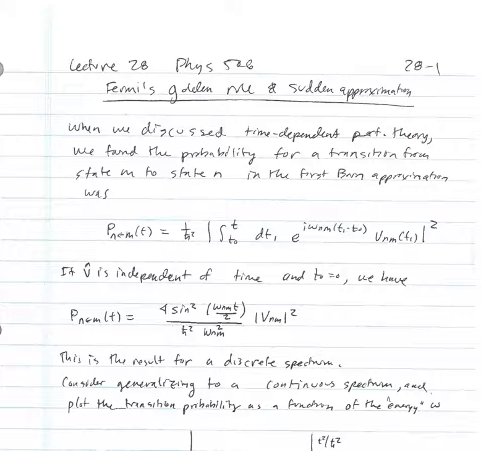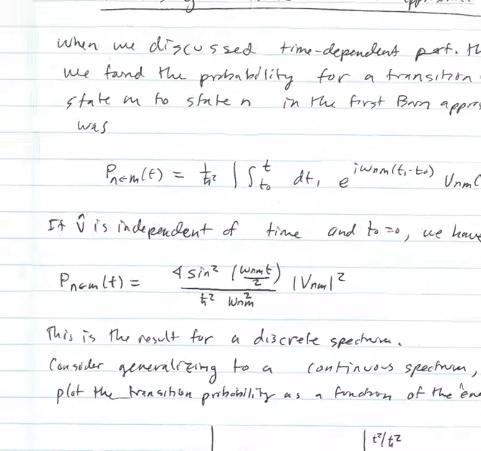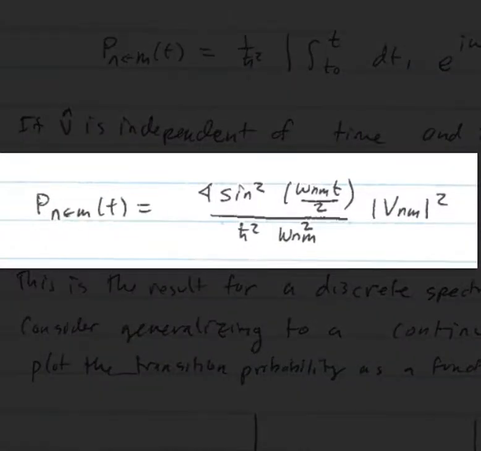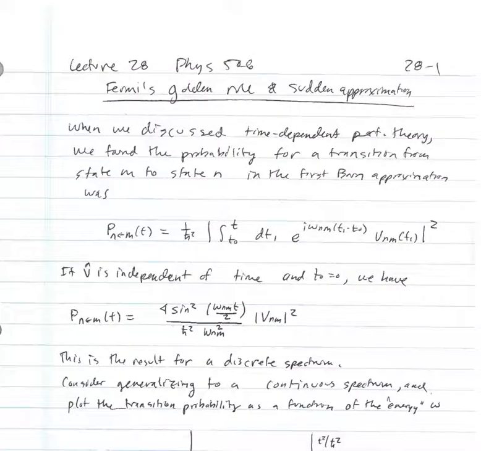Now, if we look at a situation where the Hamiltonian V is independent of time, then all the time dependence in that integral is in the exponential, and I can immediately do the integral. We're also going to set t0 equal to 0 for convenience, as we did in an earlier lecture, and the result is 4 sine squared of omega_nm t over 2, divided by h bar squared omega_nm squared, multiplied by the matrix element V_nm modulus squared. This was the result we got for a discrete spectrum. We'd be looking here at transitions between two different discrete eigenstates n and m.